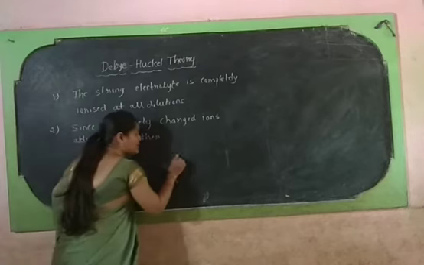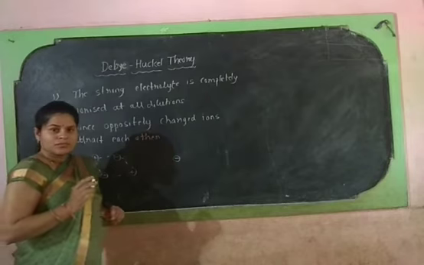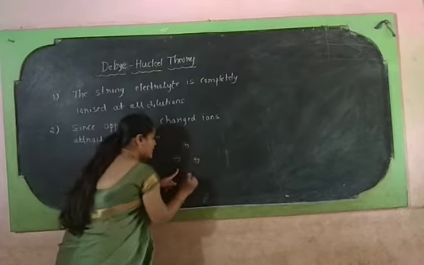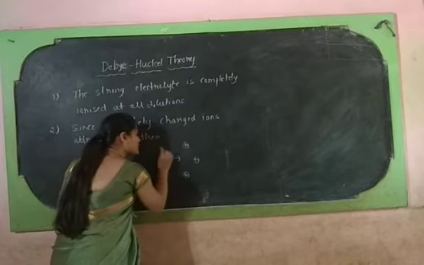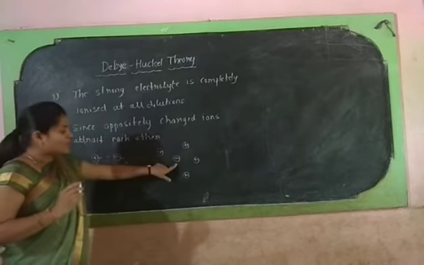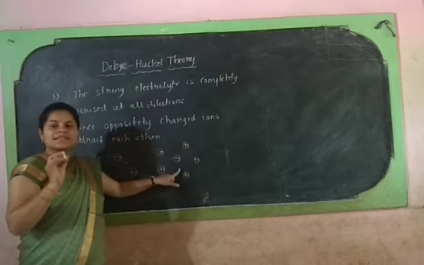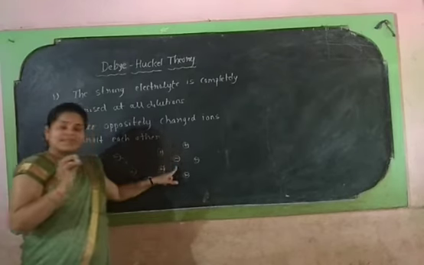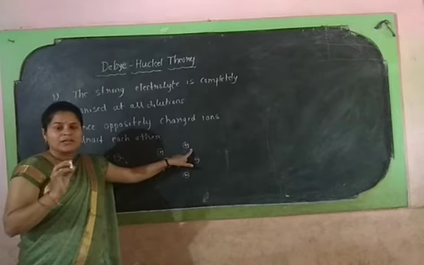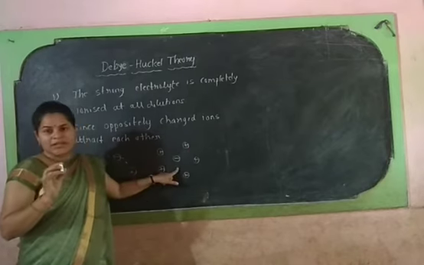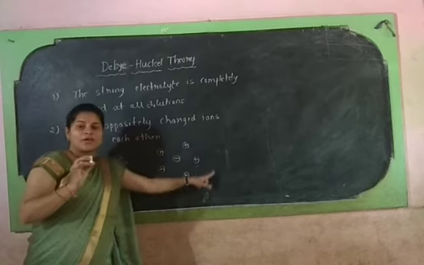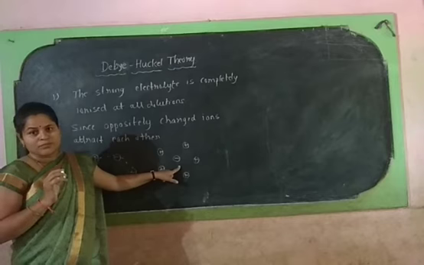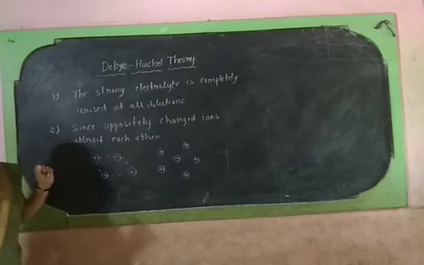Here, if you consider the negative ion, it may be found in the vicinity of oppositely charged positive ions, and the ion which is present in the center is called the counter ion, and the ions which surround the central ion are called the ionic atmosphere. That means they form an ionic atmosphere around the central negative ion. And the third point of this Debye-Hückel theory is